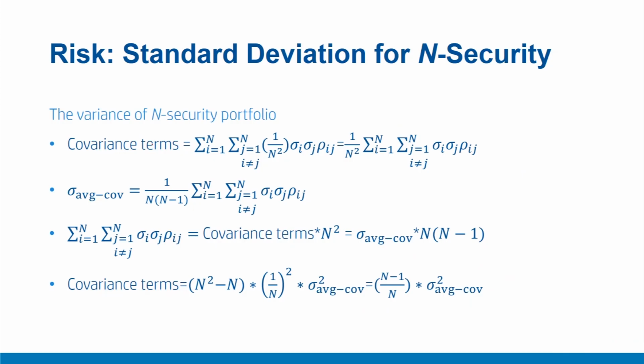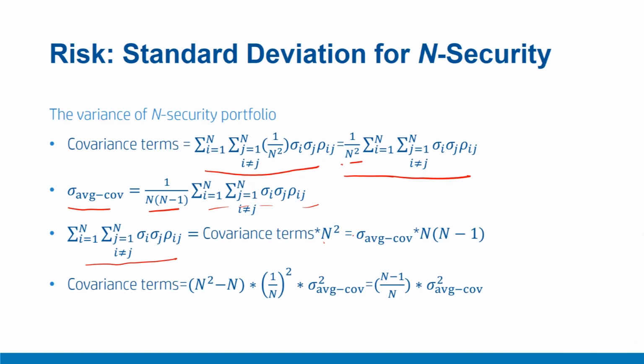Now let us rearrange these covariance terms a little bit. We already defined that the summation of all these covariance terms is this, which further simplified to this. And we defined something called average covariance like this, which is 1 upon n into n minus 1 times the summation of all these covariance terms. Now let us rearrange them a little bit. So here I can take the n square from this expression to this side.